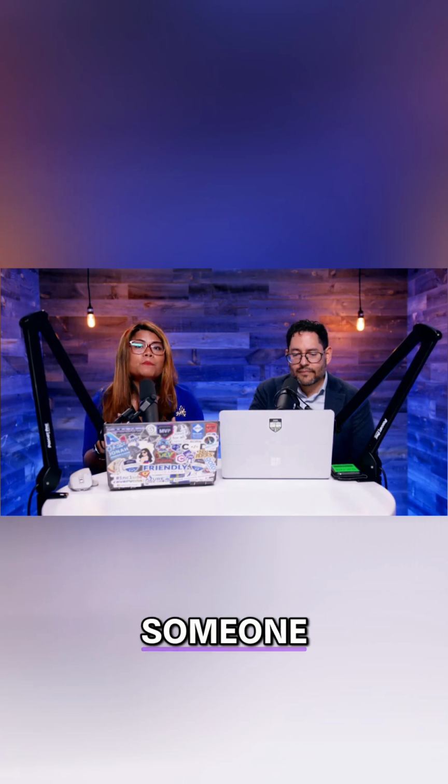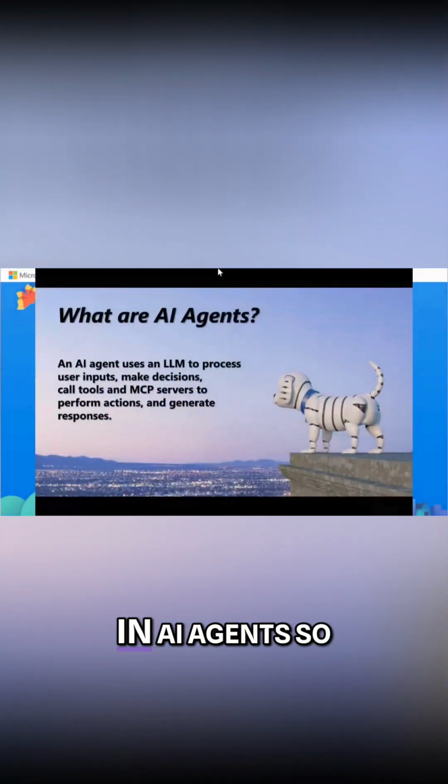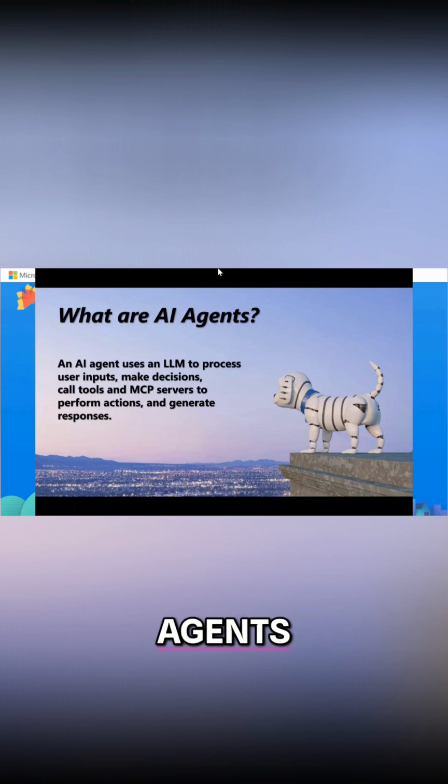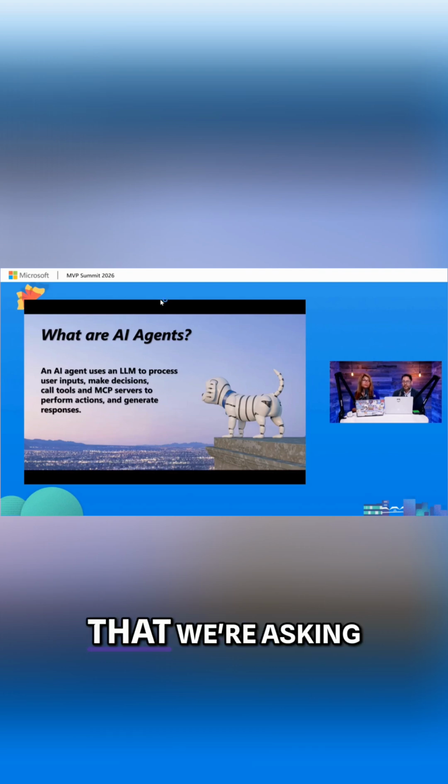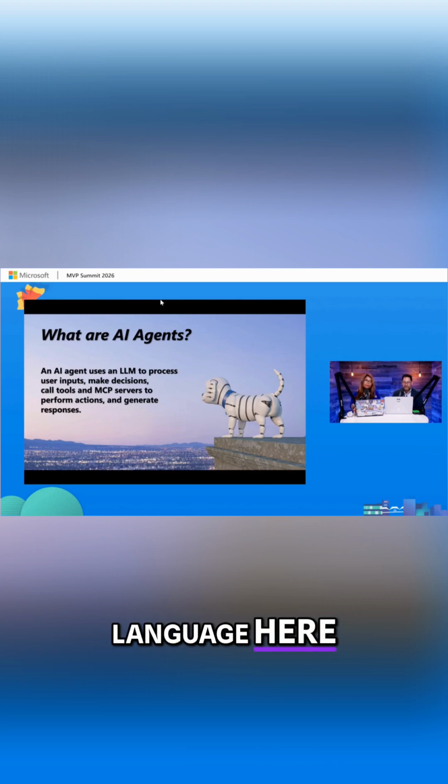But if you're someone that's new to AI agents, maybe Håkan can share what AI agents are from this perspective. Yeah, so the basic here of using an AI agent is that the AI agent uses a language model, or we call it an LLM. The LLM is able to understand our question, and it's also able to go into specific data and retrieve the kind of data that we're asking for, and then give it back to us in natural language.